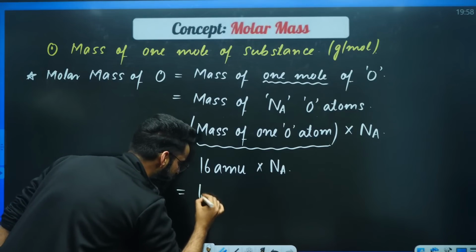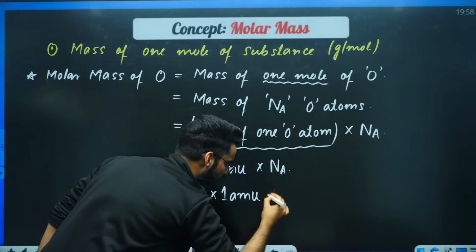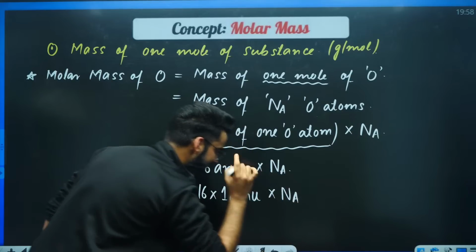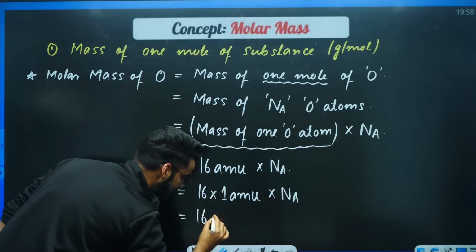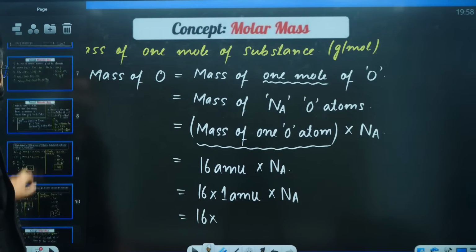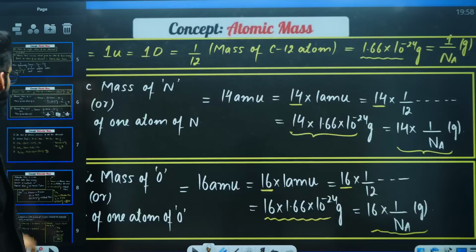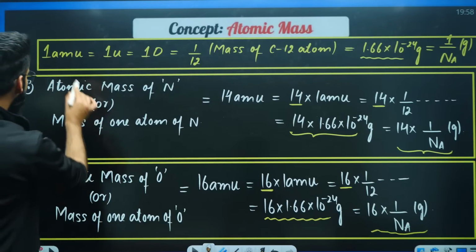This 16 AMU, you can further break it as 16 multiplied by 1 AMU. And over here, you have got Avogadro's number. Now, my dear students, if I ask you, instead of 1 AMU, what can I write?